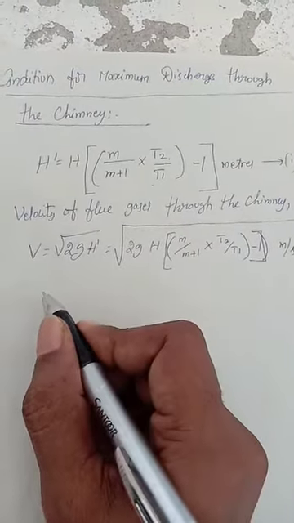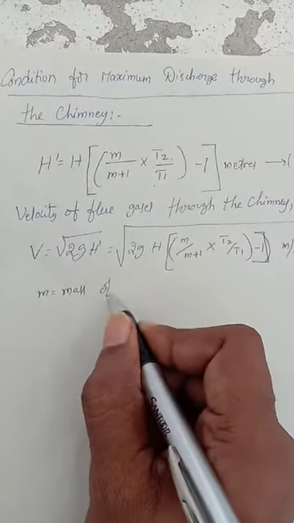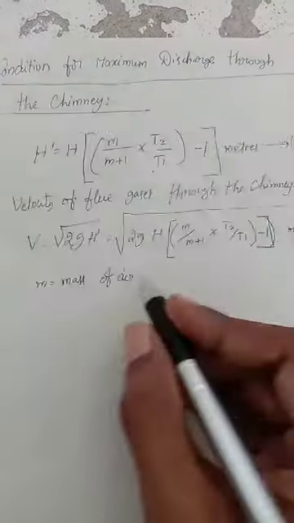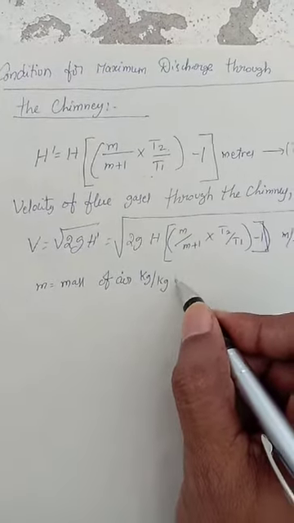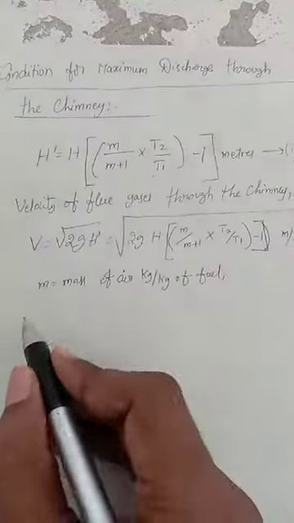Then we can write here, m is equal to mass of air actually used in kg per kg of fuel.